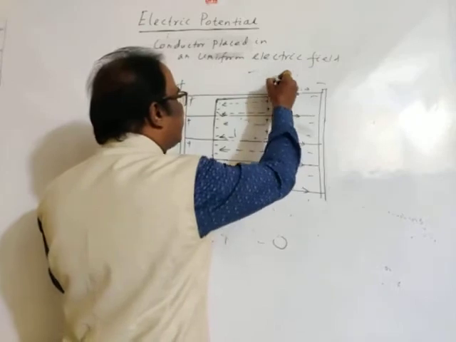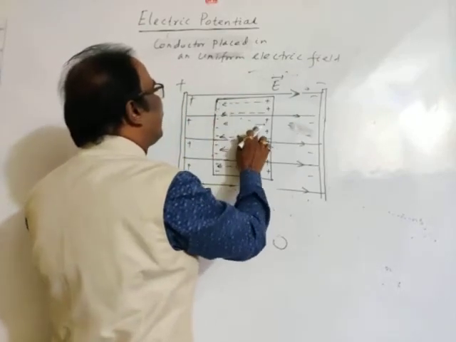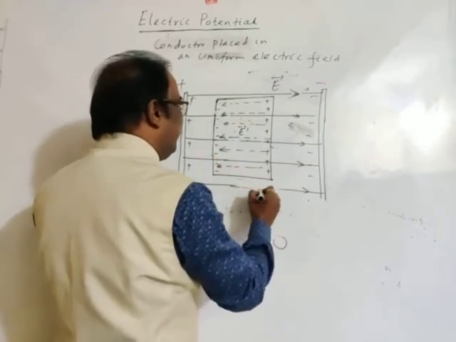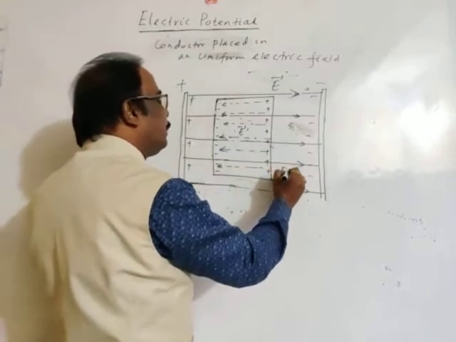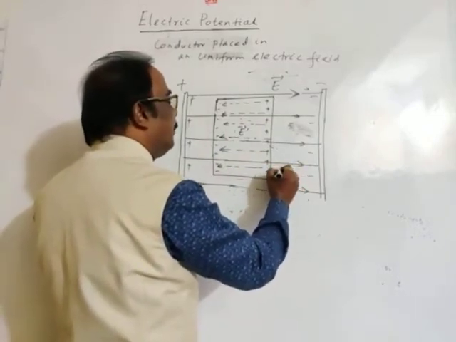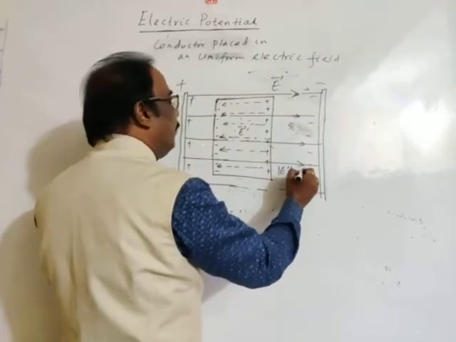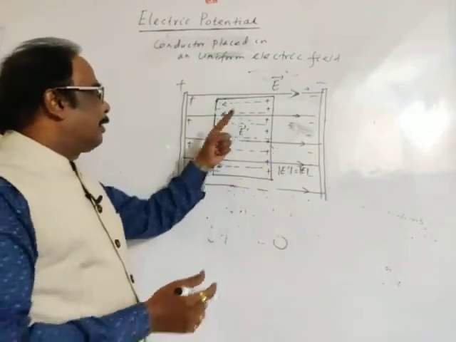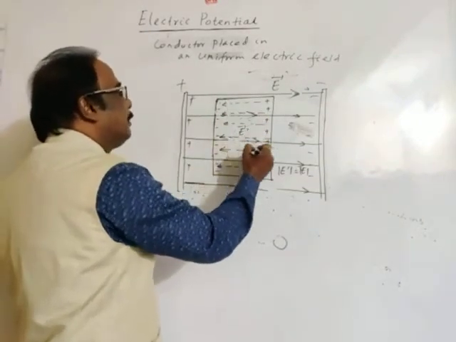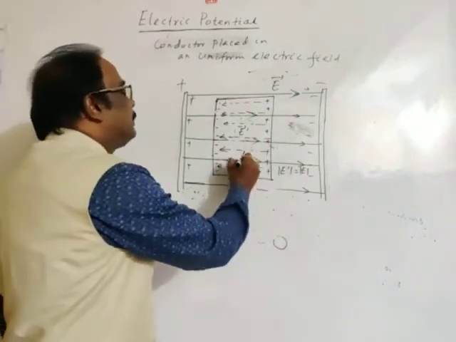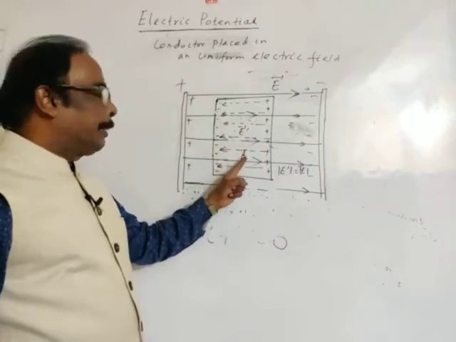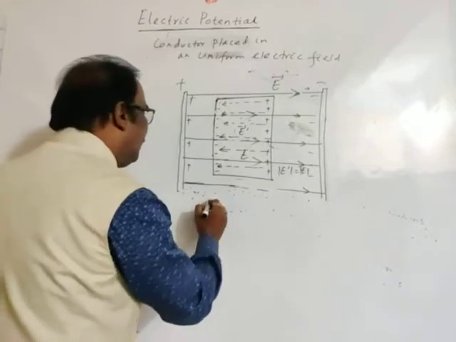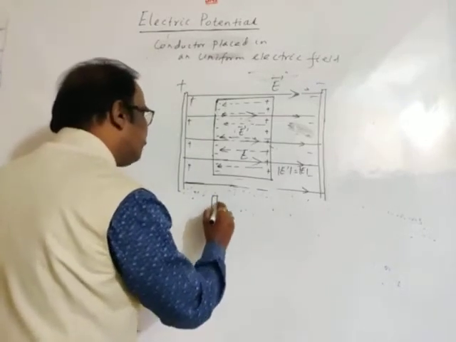This is the electrostatic external electric field, and here there is an induced electric field. The strength of the induced electric field goes on increasing till its magnitude becomes equal to the magnitude of the external electric field. Finally, these are the electric fields inside the conductor. So this is E, and finally the induced electric field balances the external electric field, and this is our final diagram. I am representing it here in some smaller space.